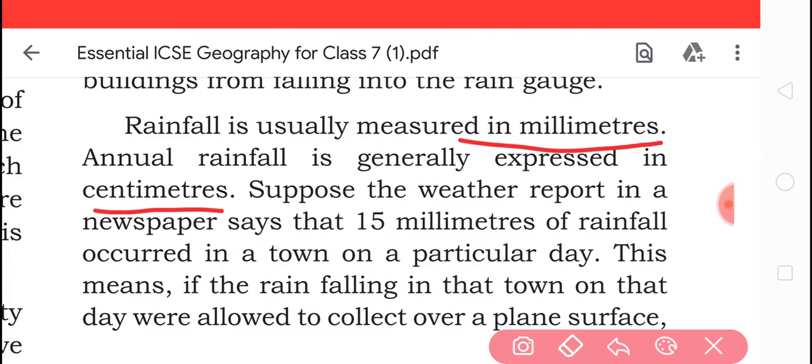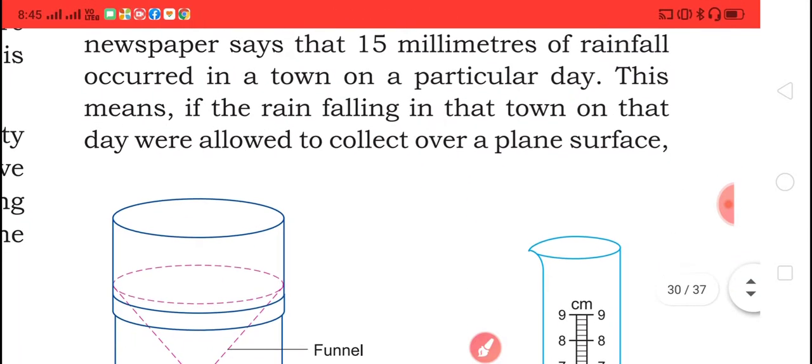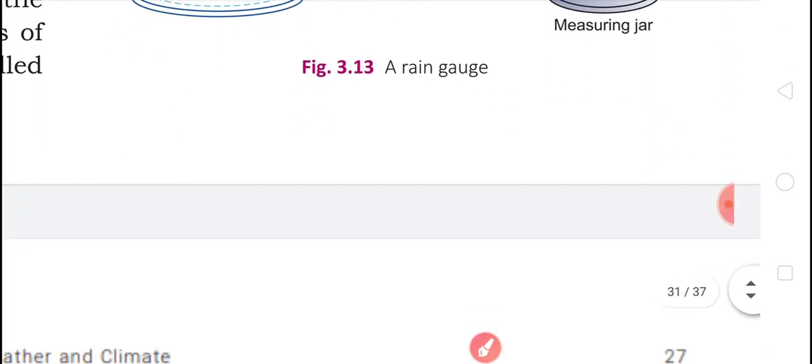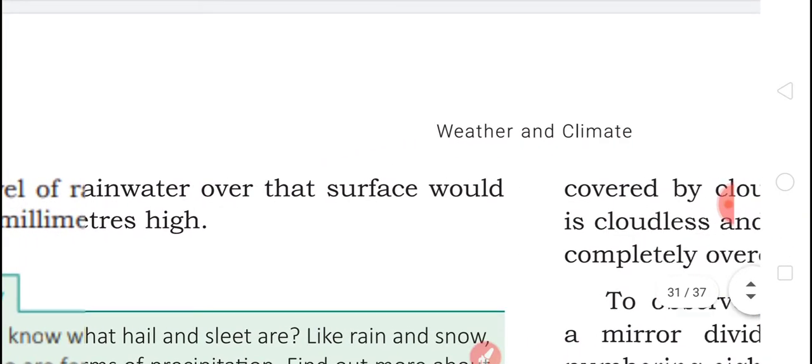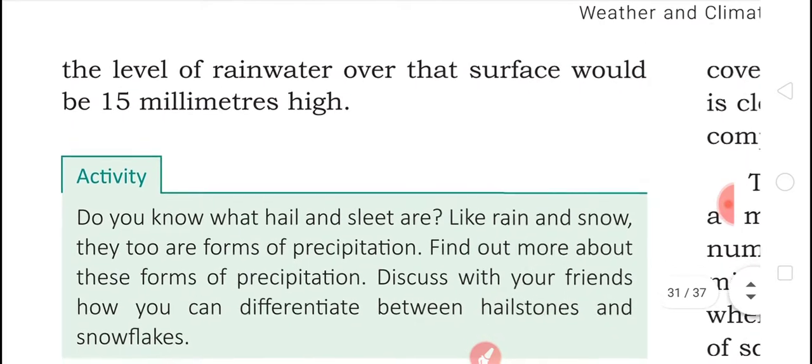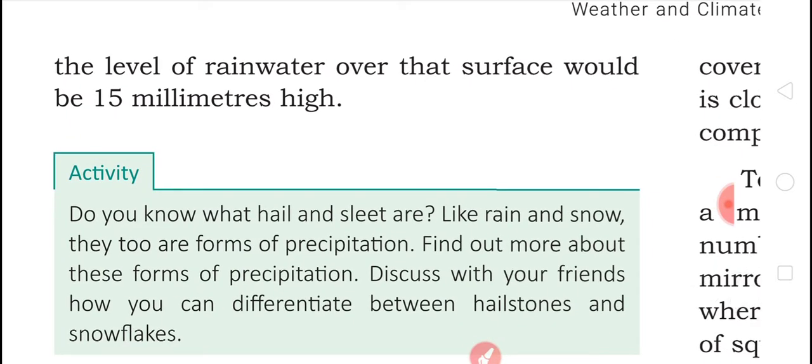Suppose the weather report says that 15 millimeters of rainfall occurred in a town on a particular day. This means that if the rainfall in the town on that day were allowed to collect over a plain surface, the level of rainwater over that surface would be 15 millimeters high.